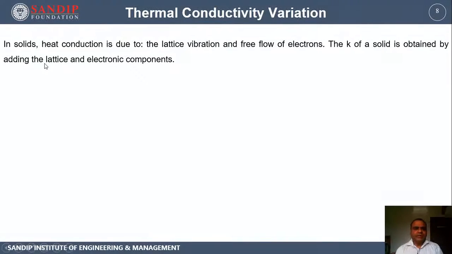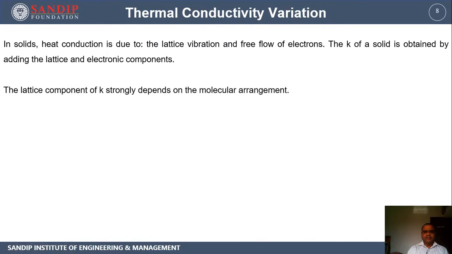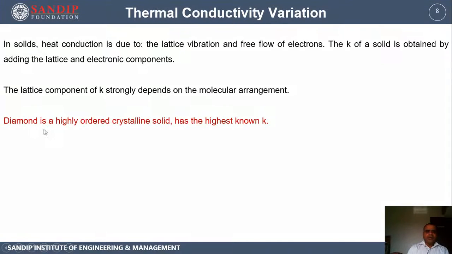In solids, heat conduction is due to lattice vibrations and free flow of electrons, and that's why k of the solid is obtained by adding the lattice and electronic components. We have already seen this in the last lecture, that kl plus ke, when added together, give the total thermal conductivity of a given material. The lattice component is strongly dependent on the molecular arrangement. I already told you while discussing diamond that diamond is a highly ordered crystalline solid, and that's why it has the highest known thermal conductivity.